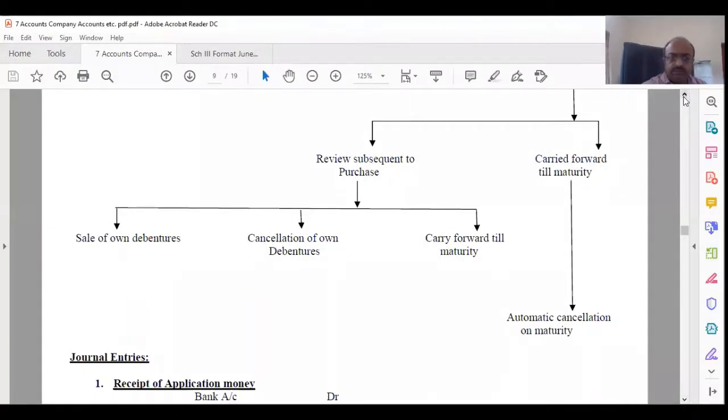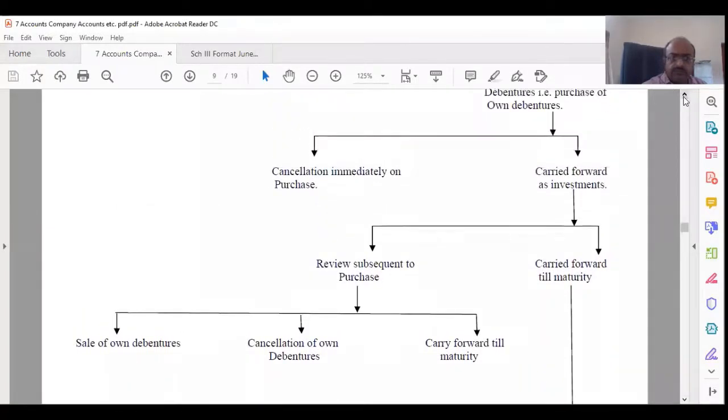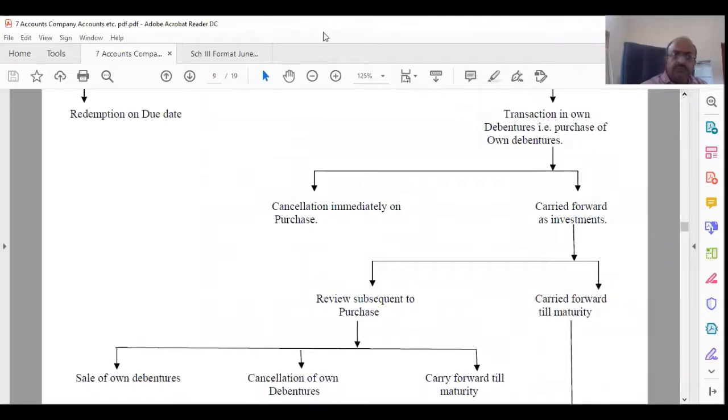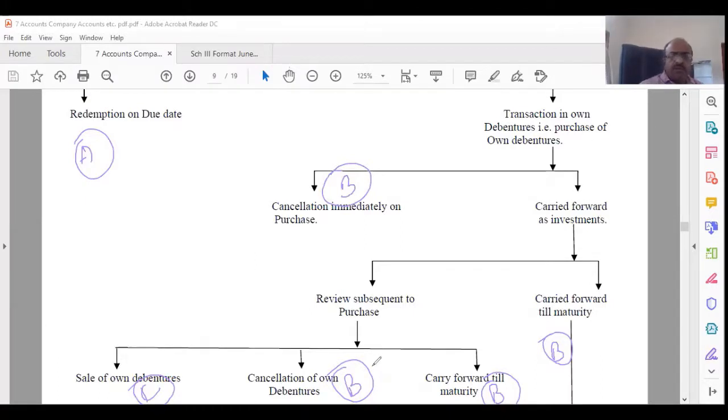Therefore, these are some of the situations that arise here. A, B, this is also B, this is also B, this is also B, this is C. Because all these are the same entries, there's no problem here. It's all similar only. Whenever you cancel, ultimately it is all cancellation only.